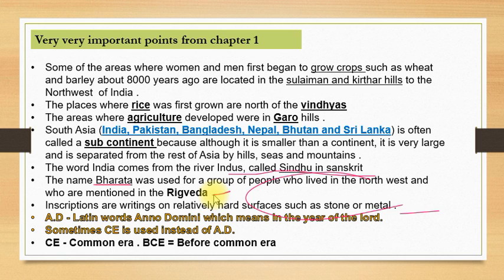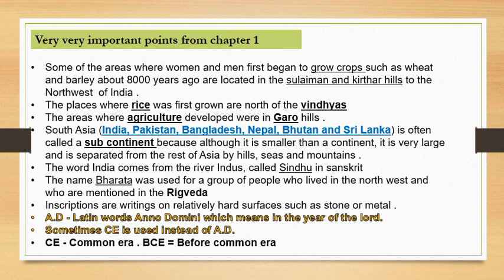Then it tells you some technical information also, like what is AD and what is BC. We do the classification of history on the basis of timeline, so we divide the dates on the basis of AD and BC. The events which took place before the birth of Christ, we write BC along with them. But now things have changed.